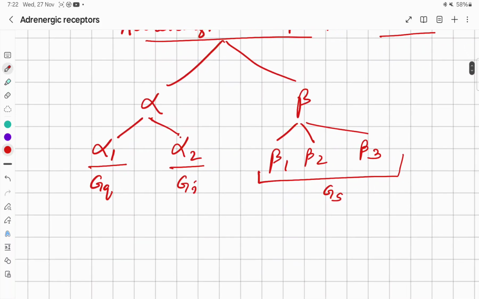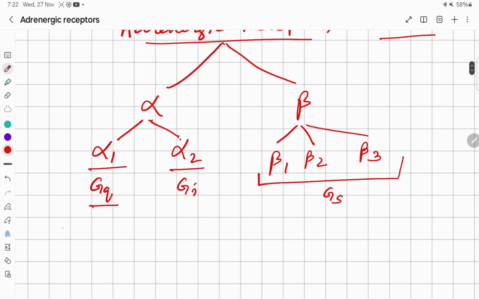So in Gq, the effector is phospholipase C. In Gi, the effector is adenylate cyclase, and in Gs also the effector is adenylate cyclase.